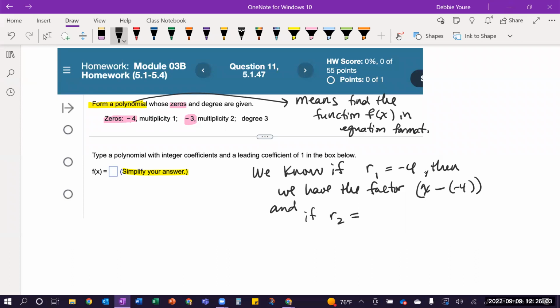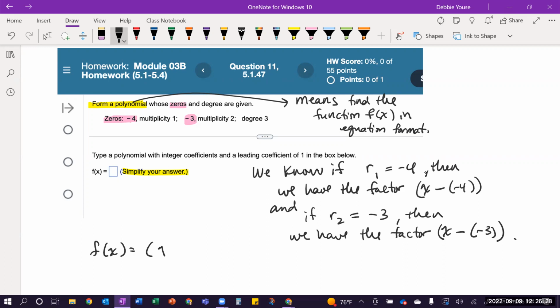If, say, the real zero, R2, is -3, then we have the factor x minus -3 for R2, okay? Now, we wouldn't normally leave it like that. We would take that subtraction of a negative and write it as plus. So what we know so far is f of x is something with a factor x plus 4 because of the minus of the negative, times an x plus 3, again, because of the minus of the -3. And those factors get multiplied together, okay? That's what we know so far.